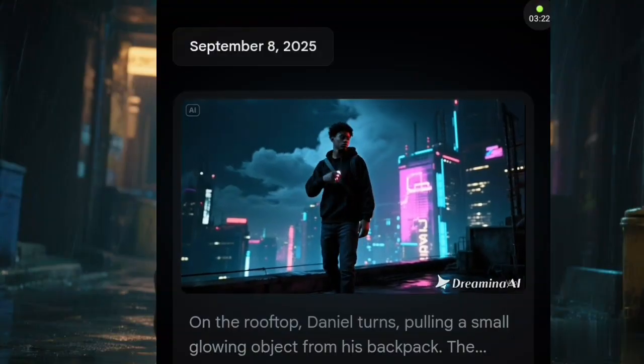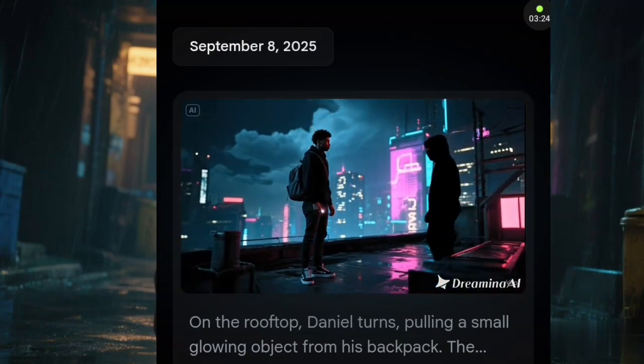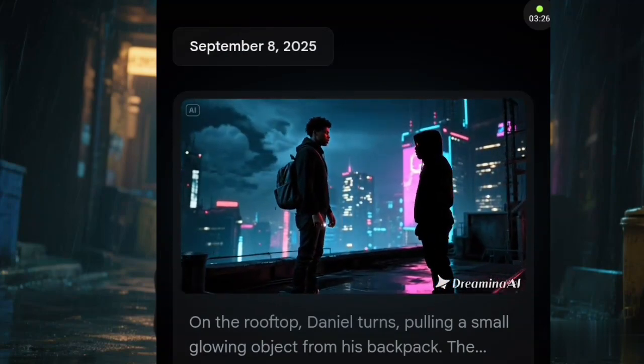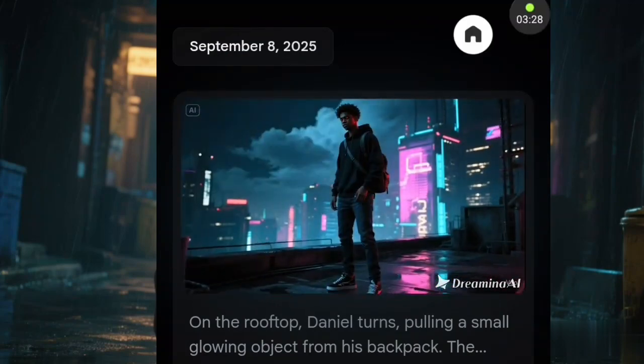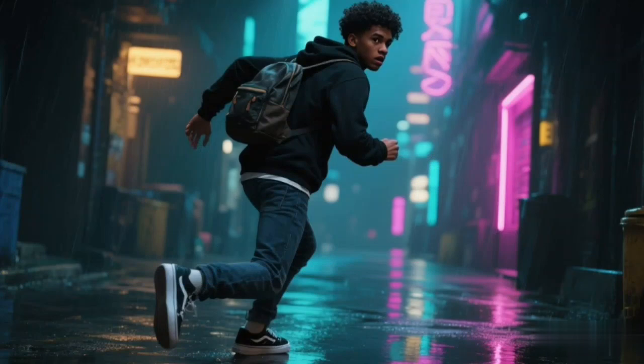Wow, we can see that now, okay? So you repeat the same instruction just the way I created them. Repeat it in all your scenes and it will give you what you want. At the end of the day, you pick your scenes and arrange your video inside CapCut or any other video editing app that you like to use.